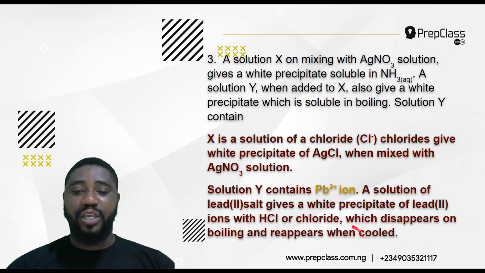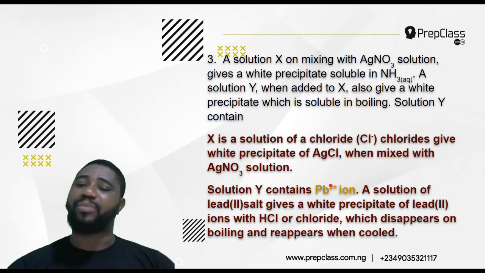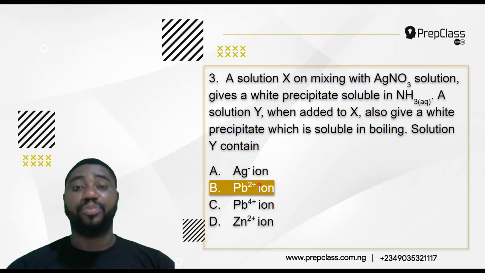So when you mix a salt, that's Y, with a chloride solution or hydrochloric acid, it gives a white precipitate, and that white precipitate becomes soluble when you heat it, and when it's cooled, it will reappear. That's lead 2 ions confirmed. So that one is the confirmatory test for lead 2 ions: soluble in boiling and reappears on cooling. So the correct answer there is lead 2 ions, option B.